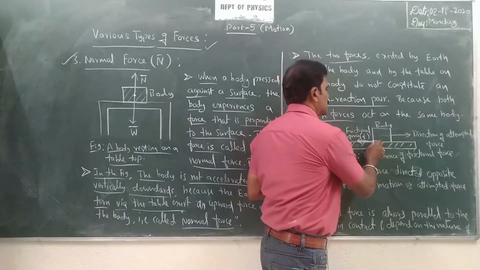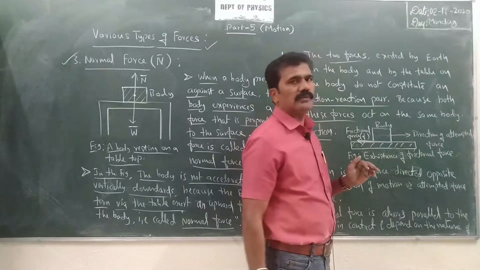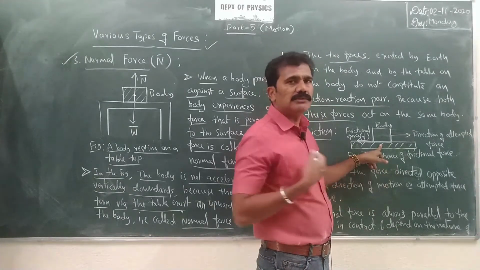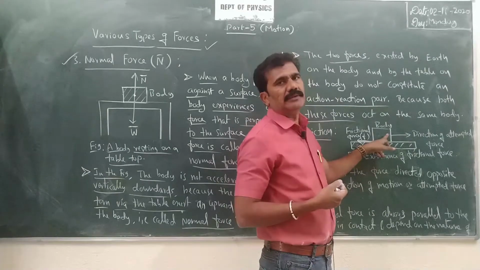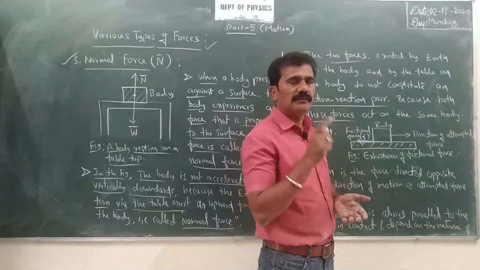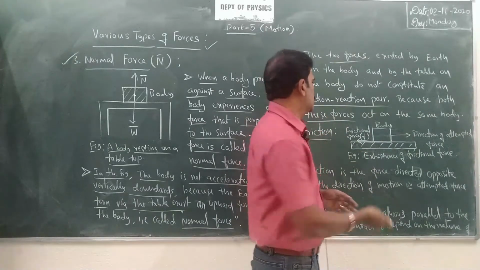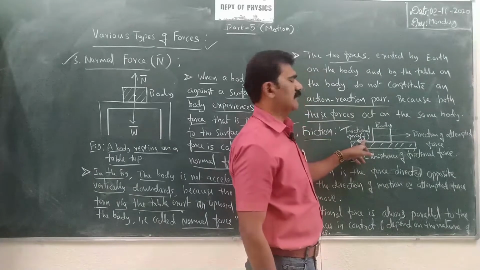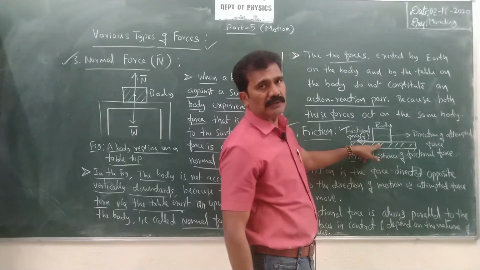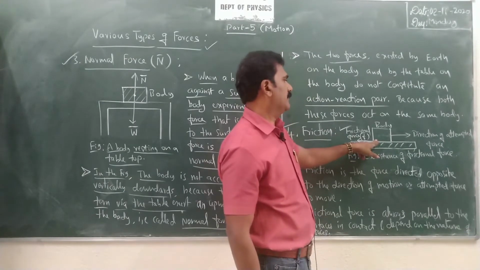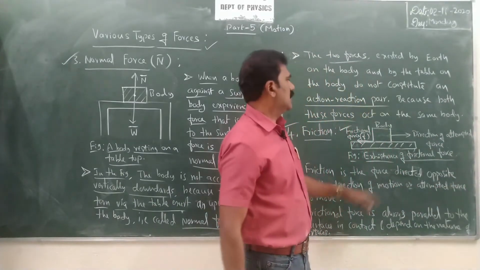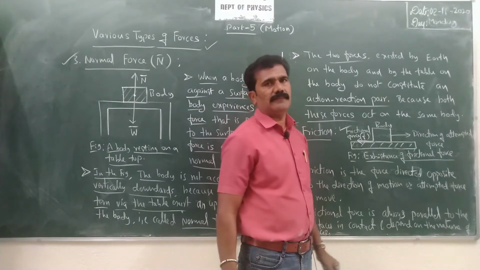At the surface of contact between the body and the surface at the bottom, there will be an opposition experienced by the body. That opposition experienced by the body is called frictional force. That is due to friction. The phenomenon is called friction. See, frictional force, we can write small f here. This frictional force always exists at the surface of contact. In that way we can see the existence of frictional force between a moving body and any surface.